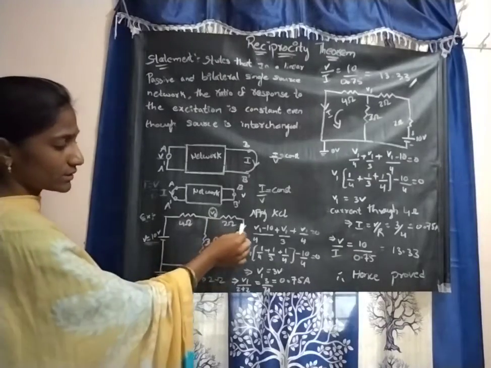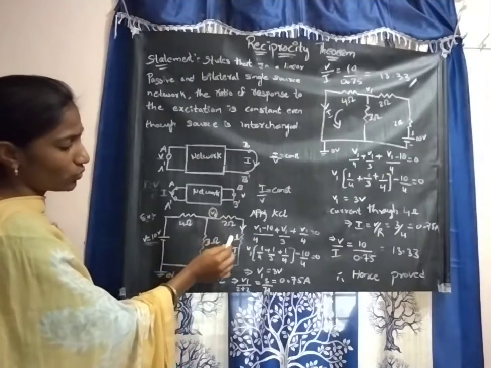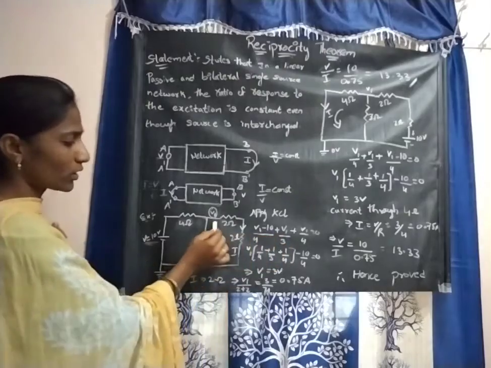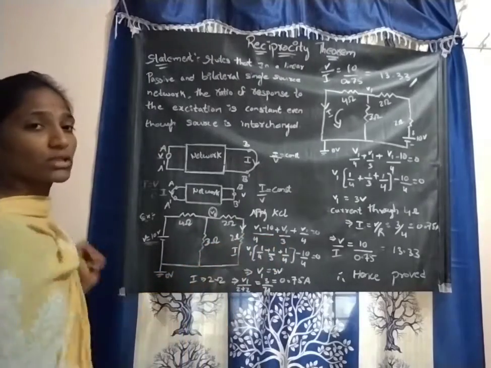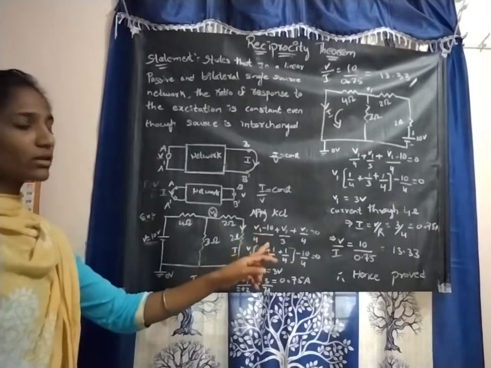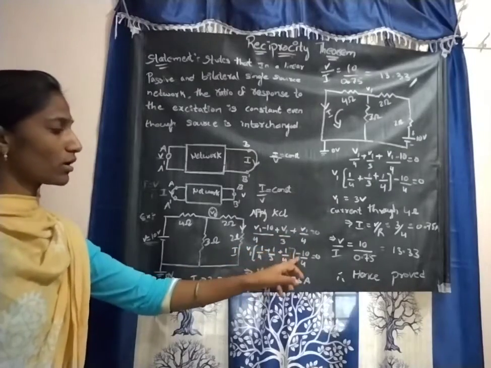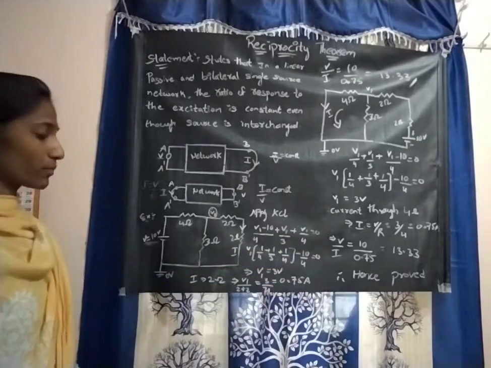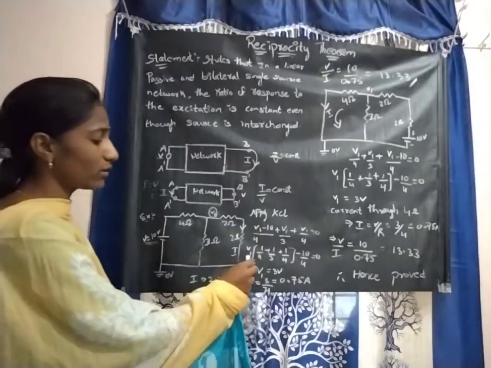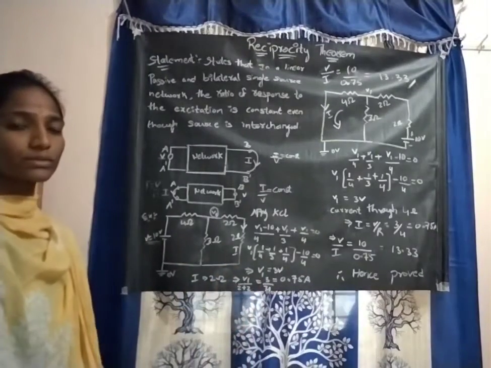Next, the resistances are 2 and 2, 2 plus 2 is 4, so V1 by 4 is equal to 0. Taking V1 common: V1 by 4 plus V1 by 3 plus V1 by 4 minus 10 by 4 is equal to 0. After calculating, we get V1 equal to 3 volts.